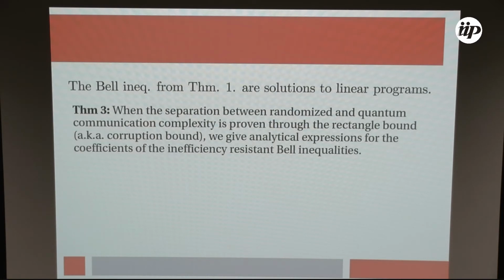Well, for a subset of the lower bounds on communication complexity that we have, there's a lower bound technique which is strictly smaller than the partition bound, but for which we know separations in classical and quantum communication complexity. Whenever the separation between classical and quantum communication complexity is proven with this less powerful technique, we get analytical expressions for the Bell inequalities. This is the case, for example, of the disjointness function that I told you before.